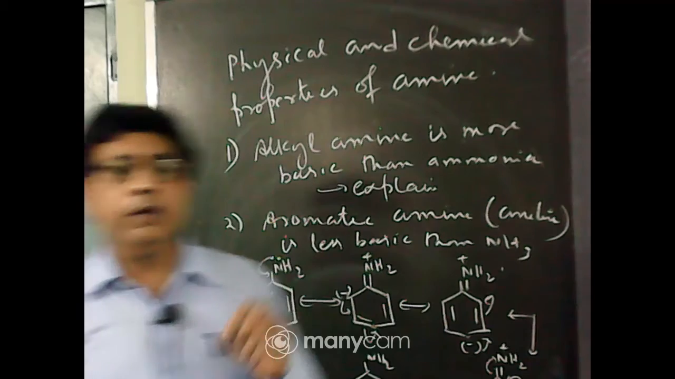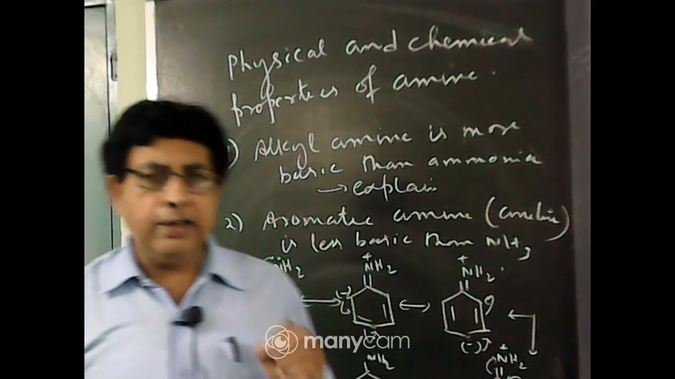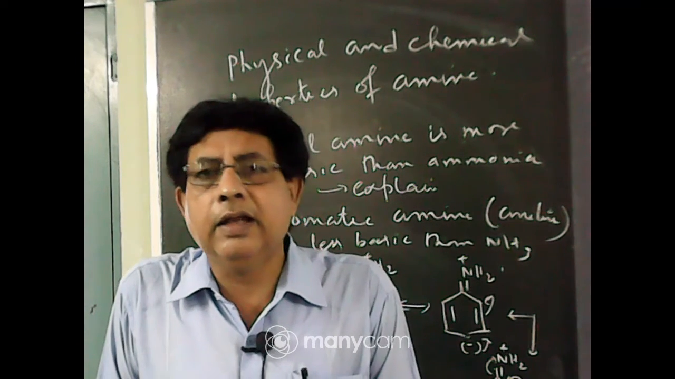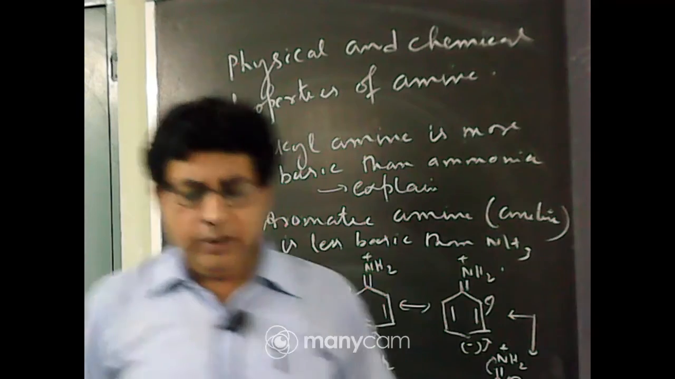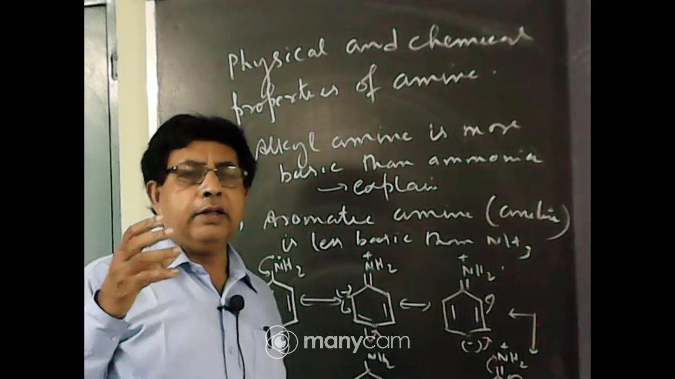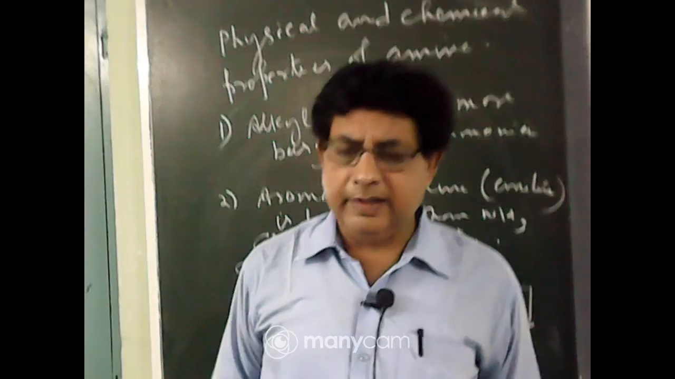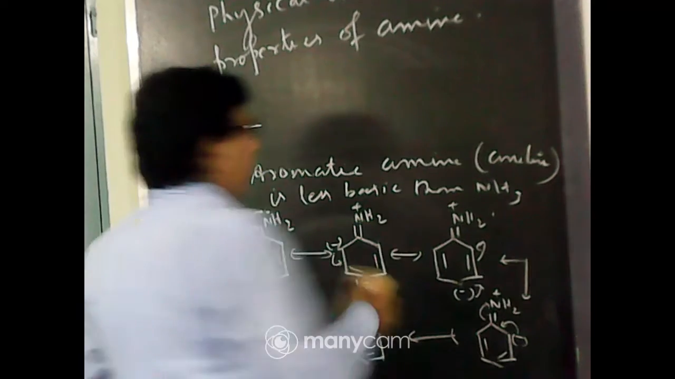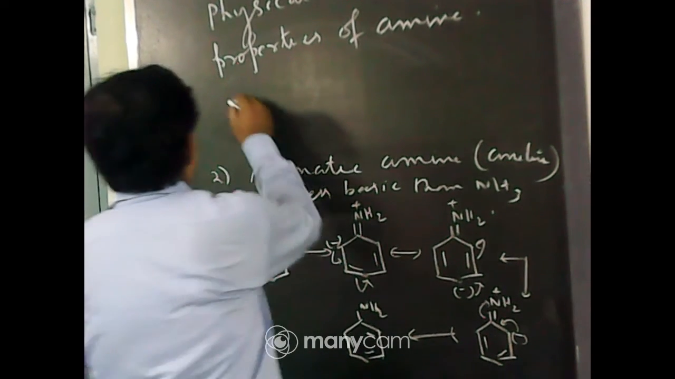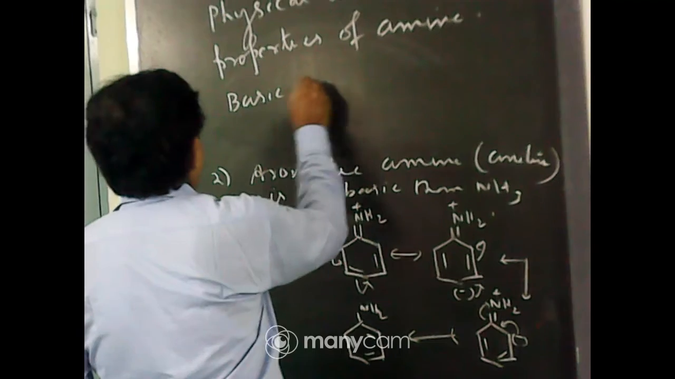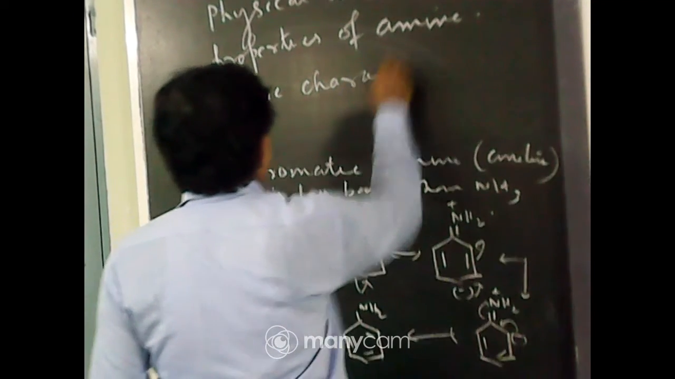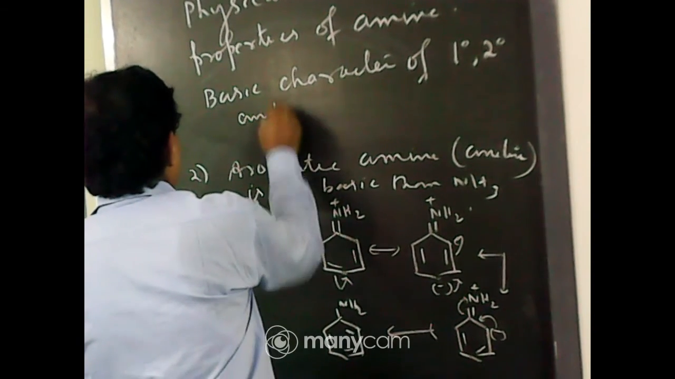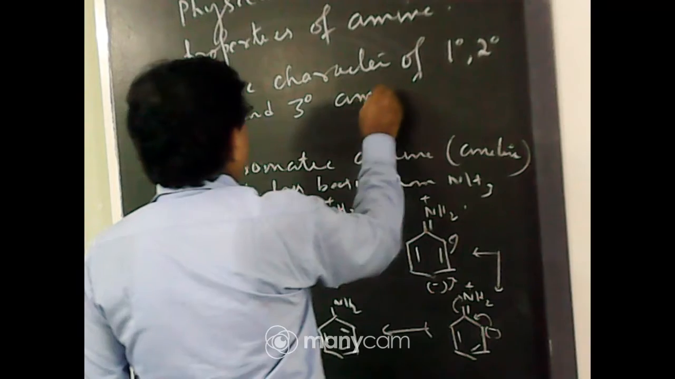So you must remember these two important questions: why aniline is less basic than ammonia, and why alkyl amine, say methylamine or ethylamine, is more basic than ammonia. Now you know the amines are of three types: primary amine, secondary amine, tertiary amine. Now next the discussion is the comparison of basic character of primary, secondary and tertiary amines. So this is very important. Basic character of 1 degree, 2 degree and 3 degree amines.